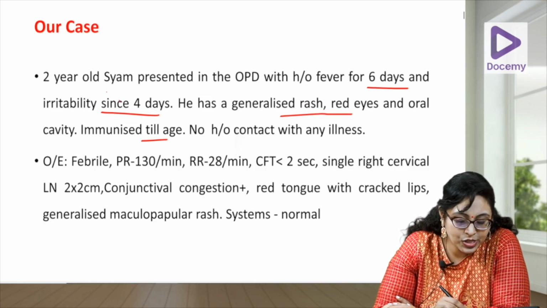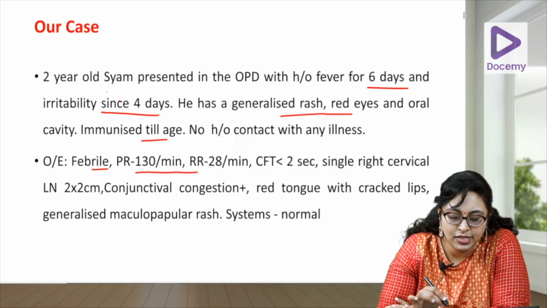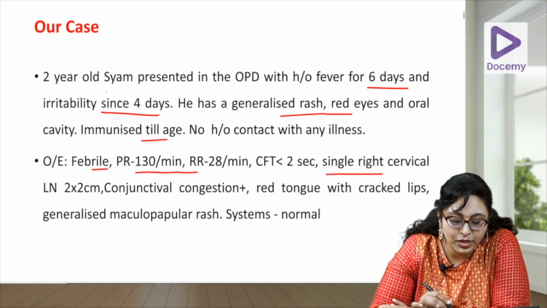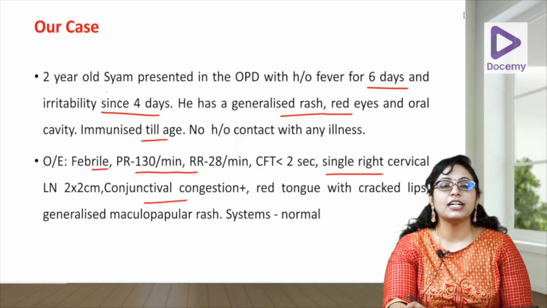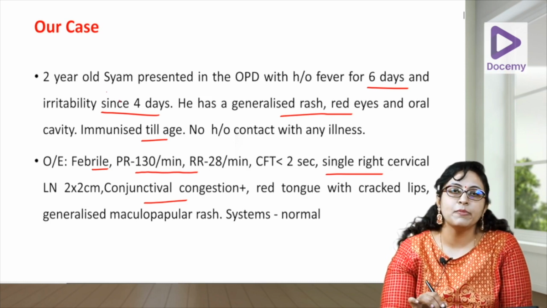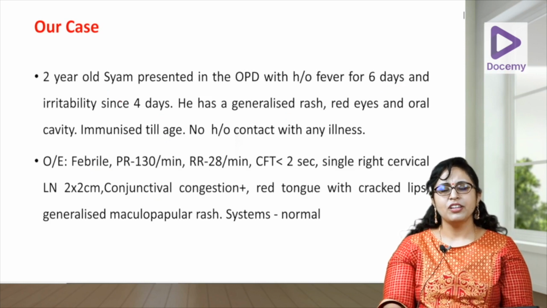On examination, he was febrile. There was a pulse rate of 130, otherwise his vitals were stable. There was a single right cervical lymphadenopathy which was significant. There was conjunctival congestion without any discharge. There was a red tongue with cracked lips and a generalized maculopapular rash. Otherwise, his system examination was normal.